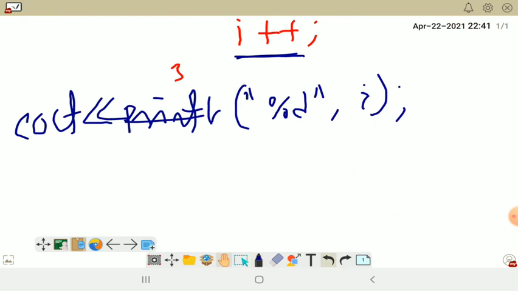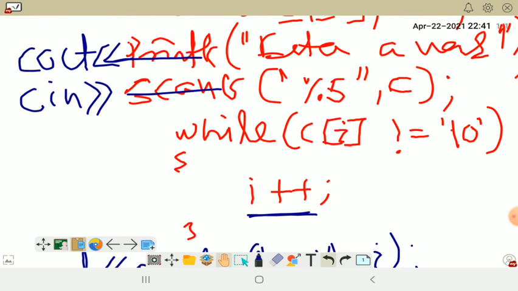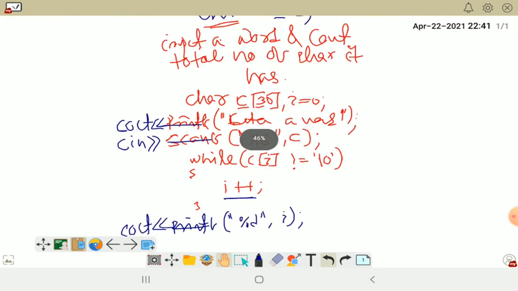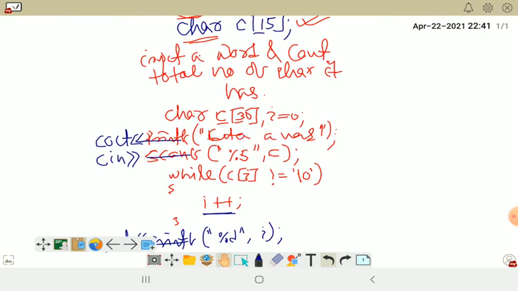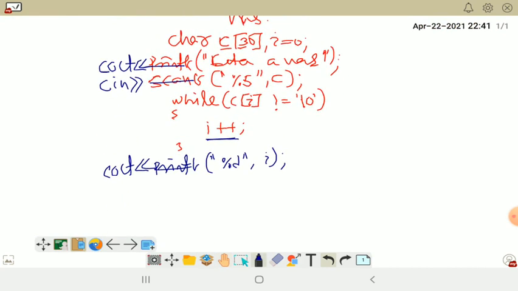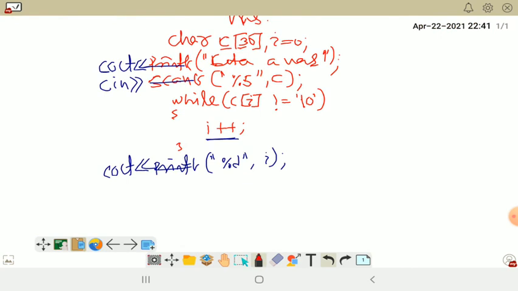Okay, so let me give you the explanation of this program. The program started with the question: input a word and count the total number of characters it has. We start from the variable declaration. I declared char c of 30 and i equal to 0.